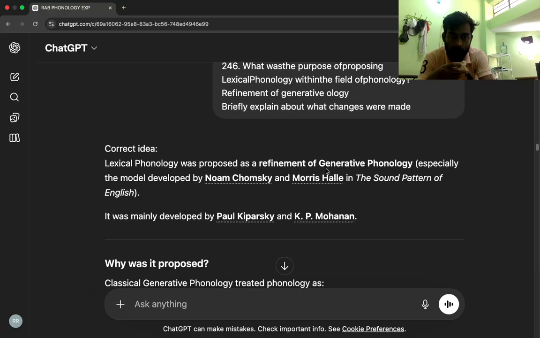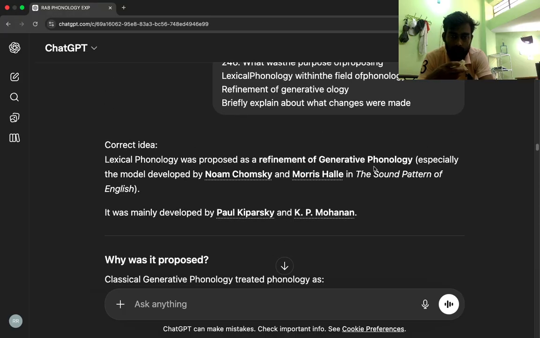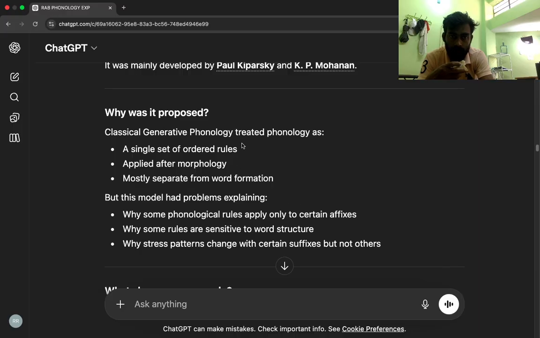Correct idea. Lexical phonology was proposed as a refinement of generative phonology, especially the model developed by Noam Chomsky and Morris Halle in The Sound Pattern of English. It was mainly developed by Paul Kiparsky and K. P. Mohanan. Why was it proposed? Classical generative phonology treated phonology as a single set of ordered rules, applied after morphology, mostly separate from word formation. But this model had problems explaining why some phonological rules apply only to certain affixes, why some rules are sensitive to word structure, and why stress patterns change with certain suffixes but not others.